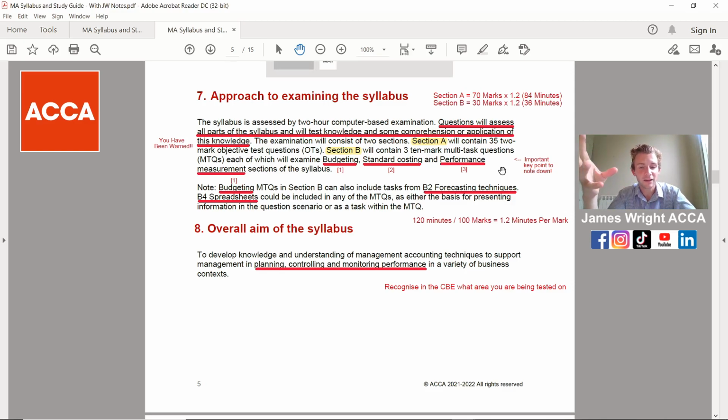So these are the tougher questions that you need to really focus in on. And when they talked about budgeting here in point 1, they went into a bit more detail here that forecasting techniques and spreadsheets could be included and tested as well. So make sure you're doing some of the practice questions.